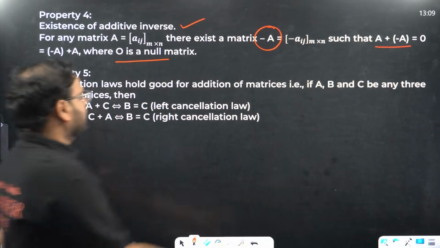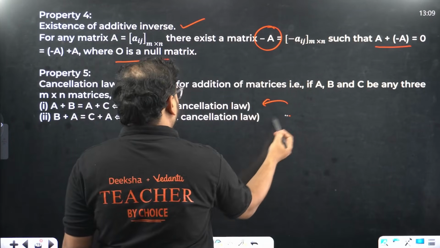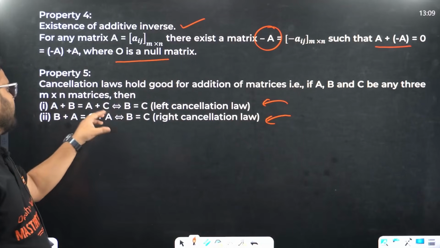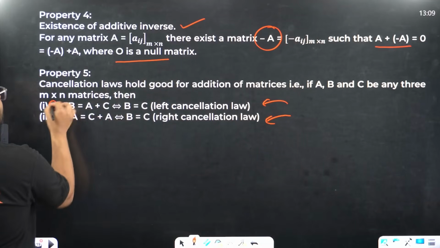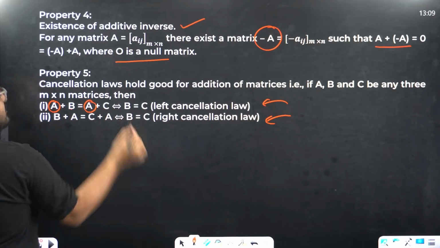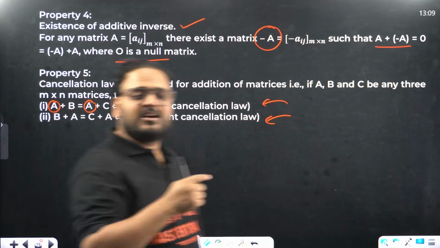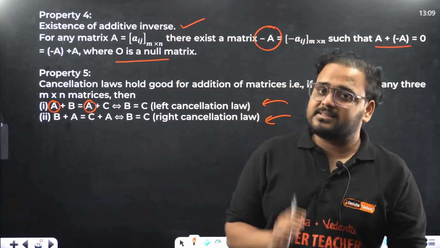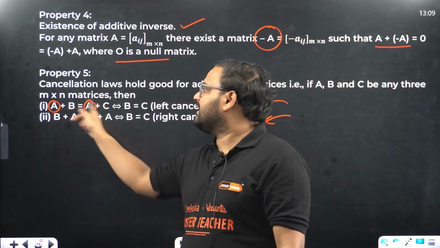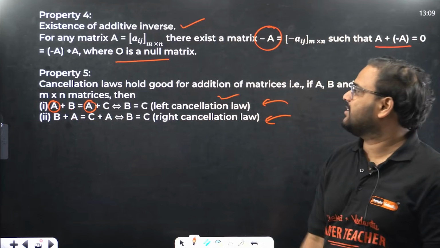This is important: left cancellation law and right cancellation law. If you have A plus B and A plus C, can you see that this A and A are on the left hand side of both the matrices? You can simply write B equal to C, because you cancelled from the left hand side. And yes, in matrices it works like that. You cancel from the left hand side, that's why it's called the left cancellation law.